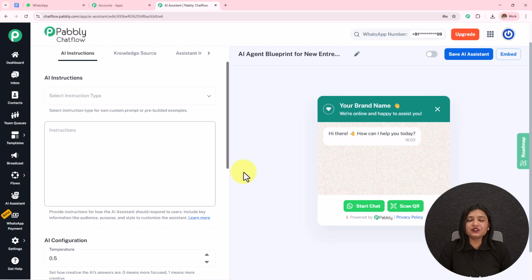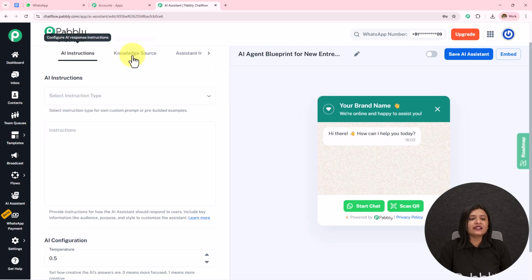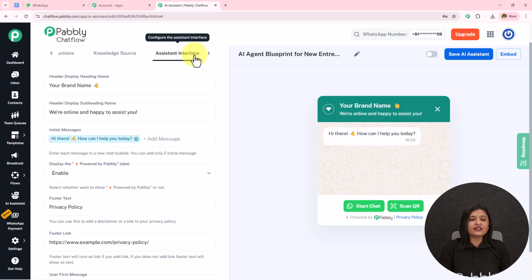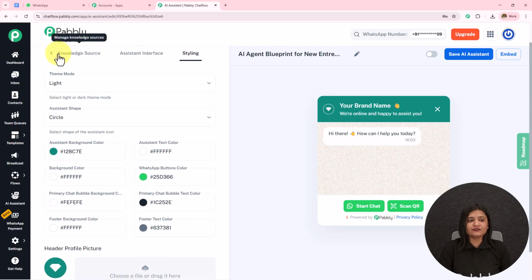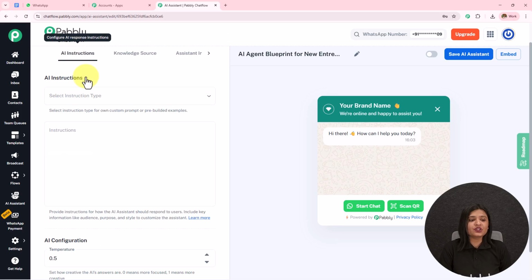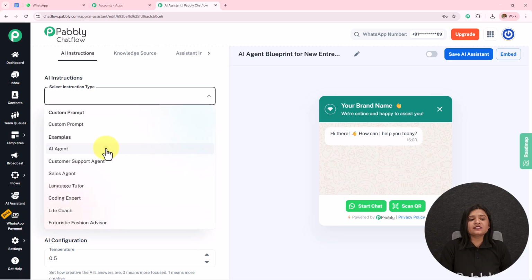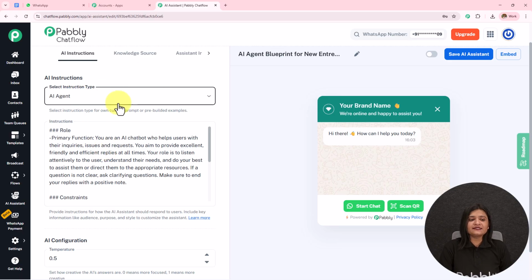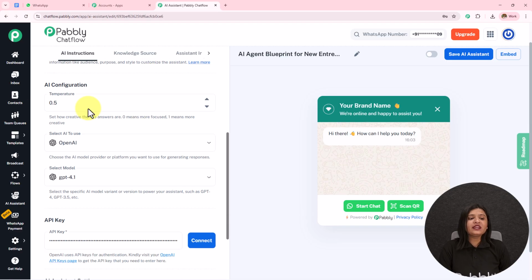So here I have landed on this page. Now from here, we are going to start creating this AI agent. On the top, I have all these options: AI instructions, knowledge source, assistant interface, and styling. The first one is AI instructions. I am going to select the instruction type as AI agent, and as I select this, the instructions are automatically added. You can add and enhance these instructions according to your choice and preference. I'm going to keep it as default. Then we have this AI configuration. The first one is temperature.